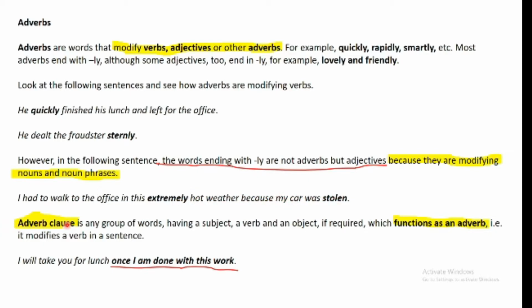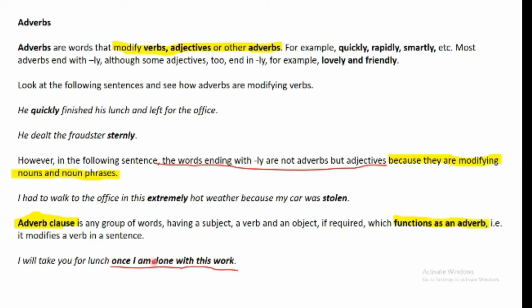Adverb clauses. As we all know, a clause is a group of words that has a subject and a verb, and sometimes an entire clause functions as an adverb. As in this example, I will take you for lunch once I'm done with this work. Once I is the subject here, am is the auxiliary verb, done is the verb, and with this work is the adverbial part of this clause.